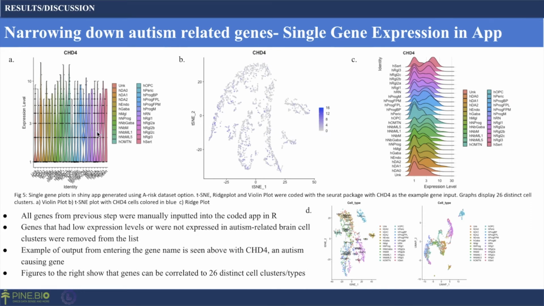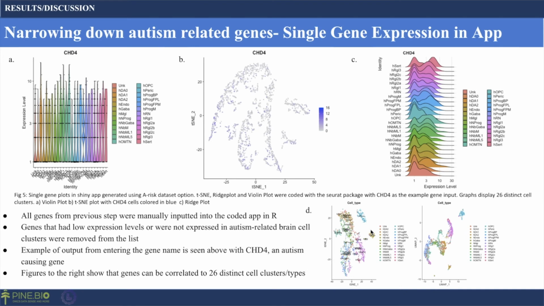You can see that CHD4 had high expression in many of the cell clusters that are linked to autism, and also in terms of the scores where they are on the t-SNE plot, you can see that it is highly expressed in many cell clusters. And this process was verified for each of the genes, and if they had 1, low expression levels, or 2, were not expressed in autism-related cell types, they were excluded.